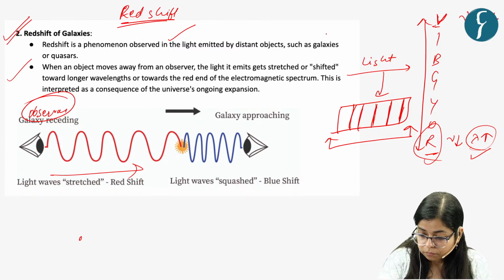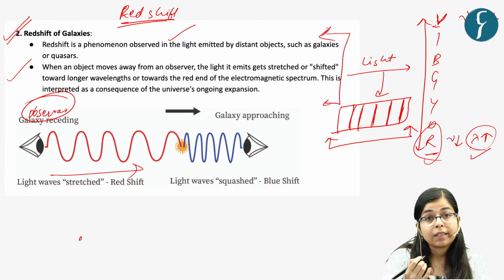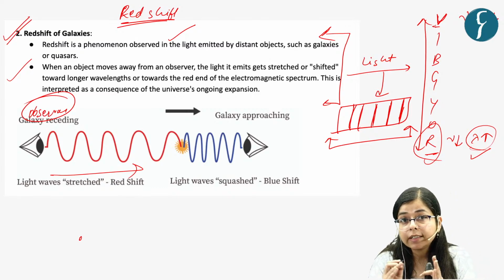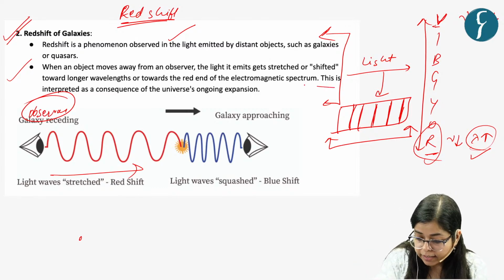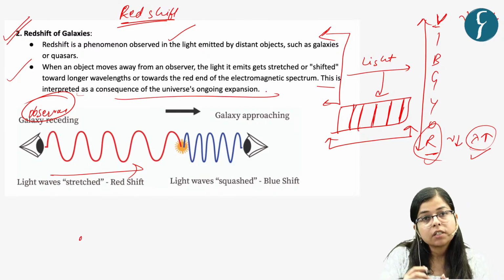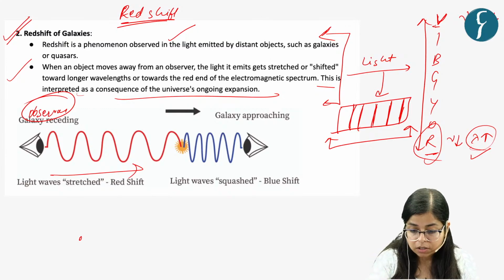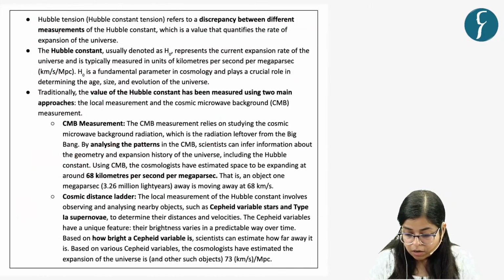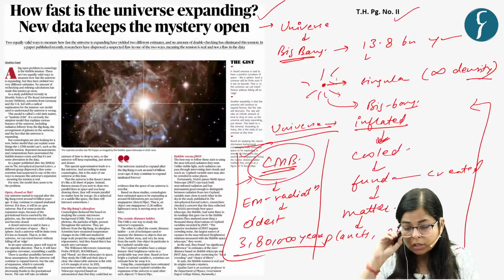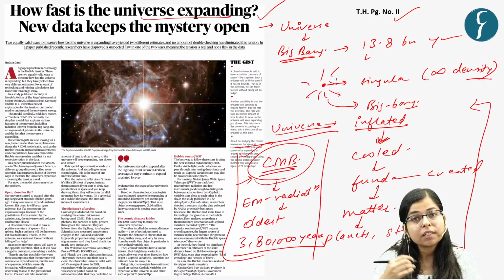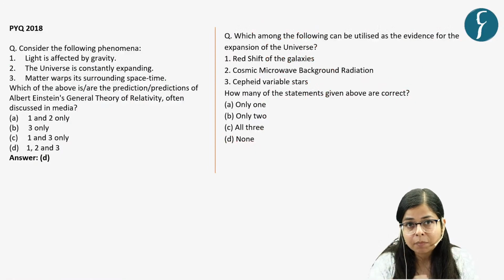So this presence of redshift in galaxies is the evidence of the universe's ongoing expansion. That is, the universe is still expanding, right? So this is the first thing, redshift of galaxies. And now the question is not whether the universe is expanding. Now the question is how fast is the universe expanding? Now this is the main question here.